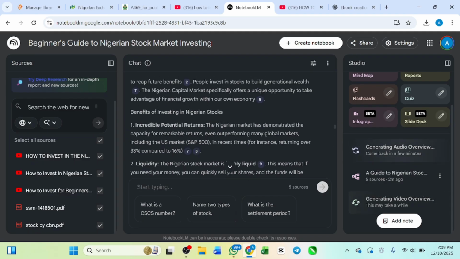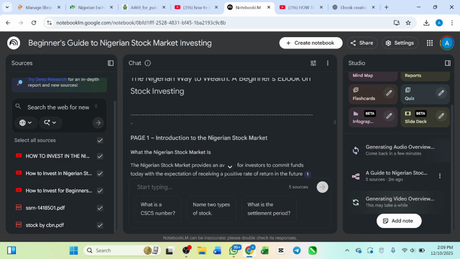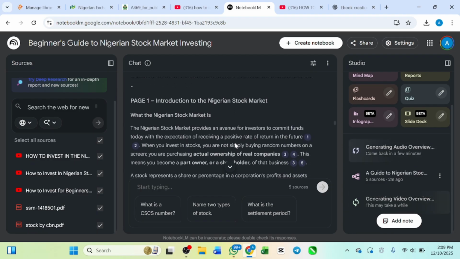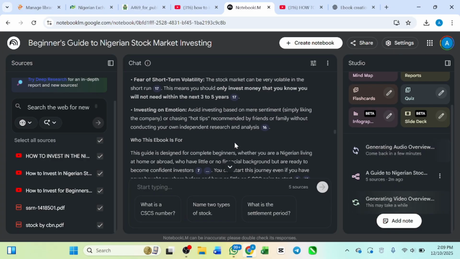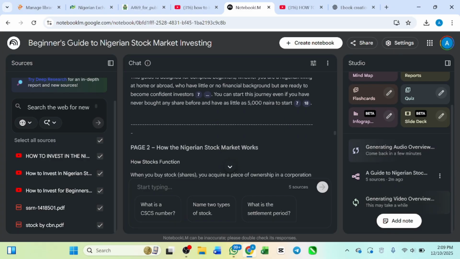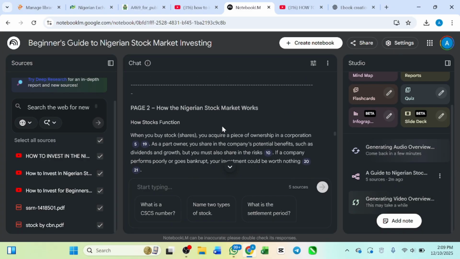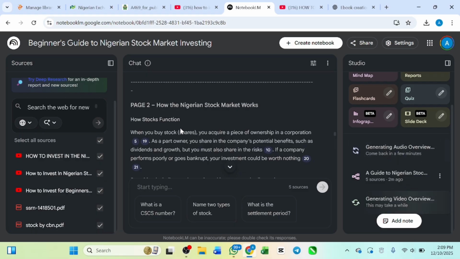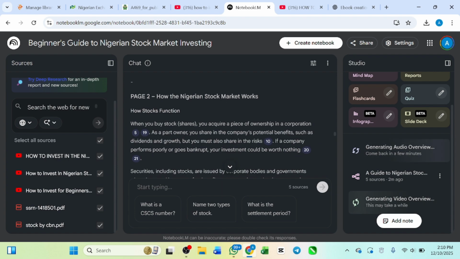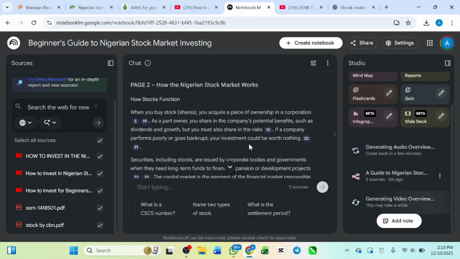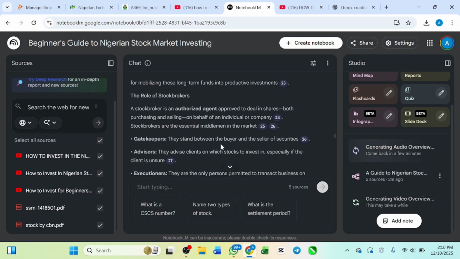Page one is the introduction to the Nigeria stock market, which is what we actually told the AI to do. And page two is how the Nigeria stock market works, which is how stocks function. When you buy stock, you acquire a piece of ownership in a corporation. As a part owner, you share in the company's potential benefits such as dividends and growth. This is just so detailed. This is cool. This is nice.